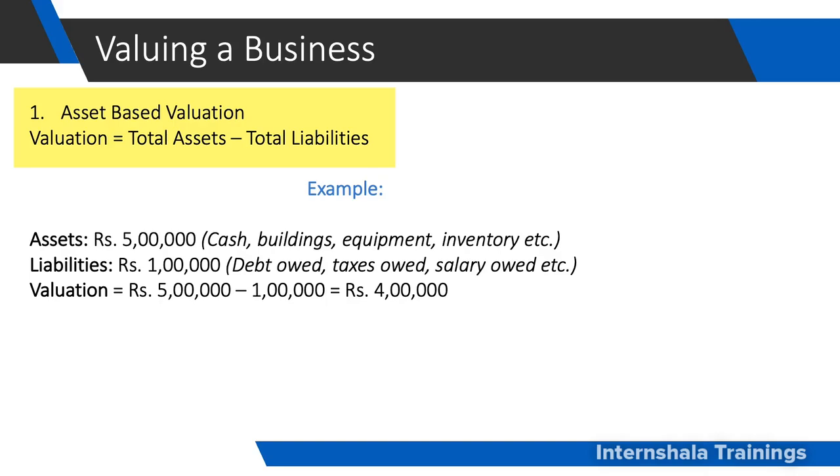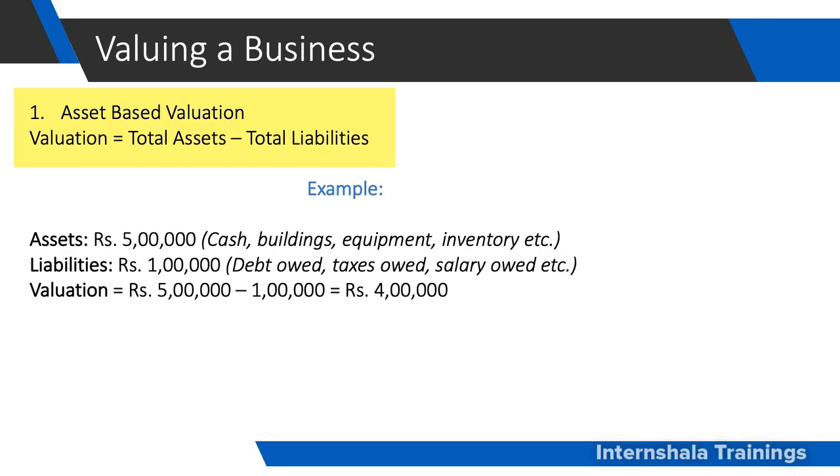An asset is any resource that is owned by the business which produces a positive economic value. A few examples of assets are the cash which is lying with the company, the building which is owned by the company, the equipment owned by the company, and the unsold inventory which is lying with the company.